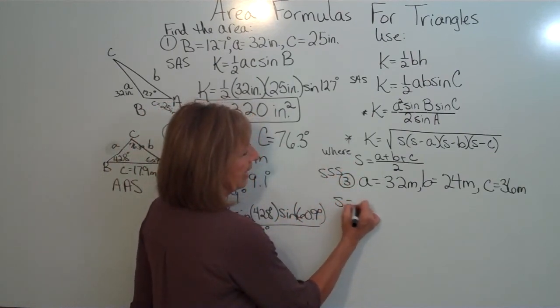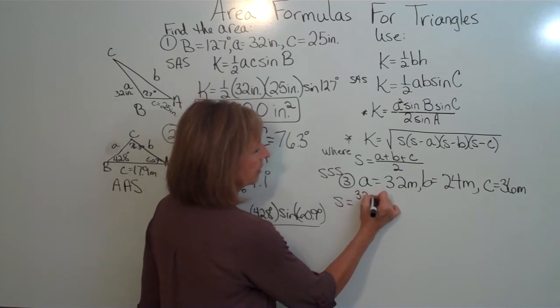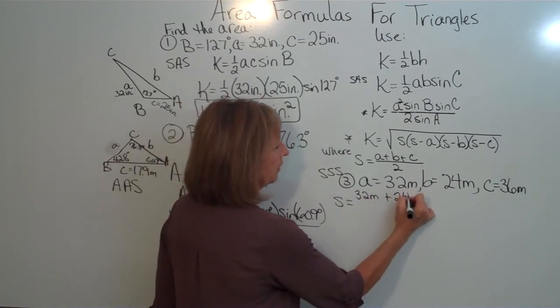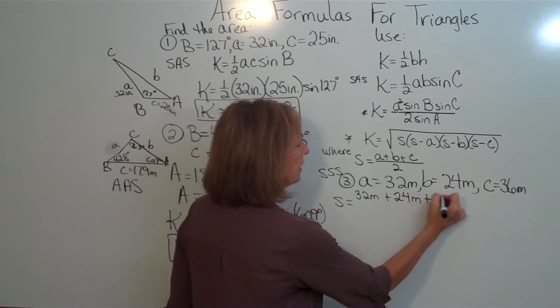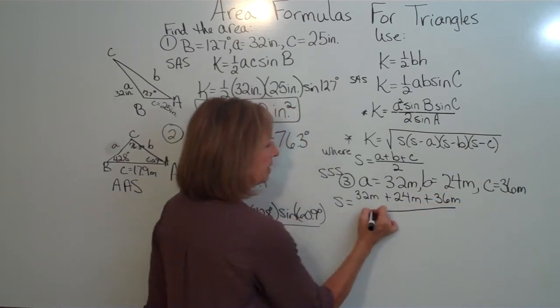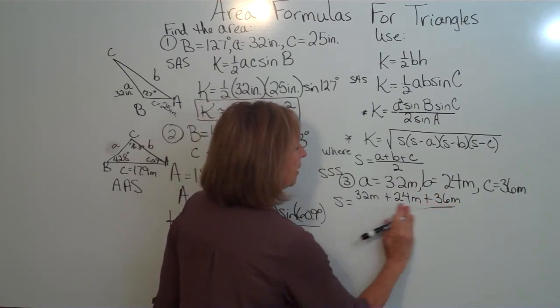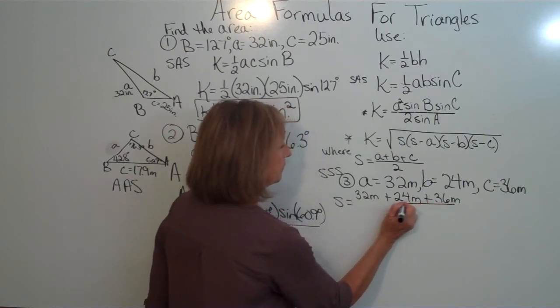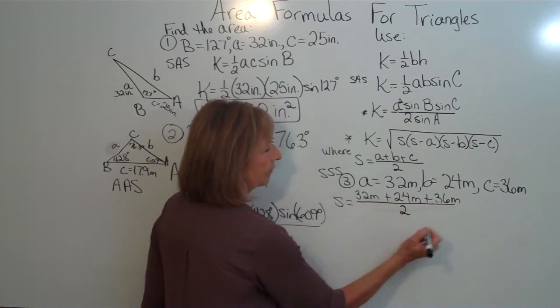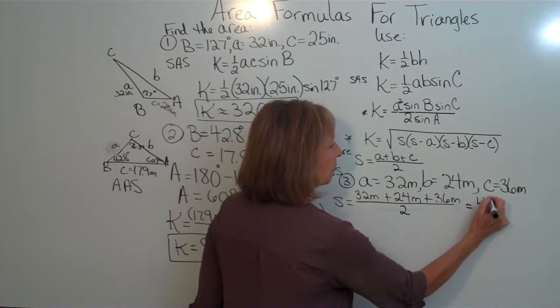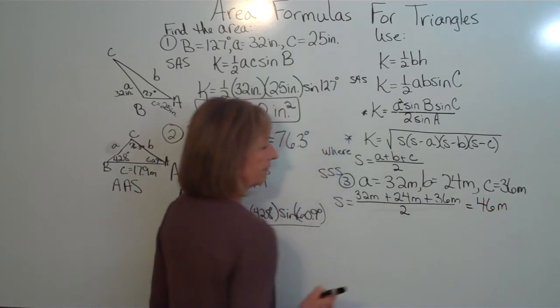We take 32 meters plus 24 meters plus 36 meters and divide that whole thing by 2. That gives us 46 meters.